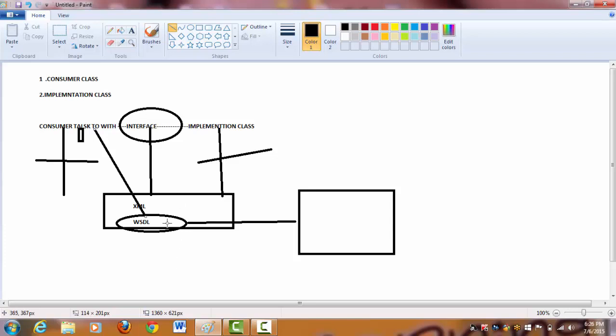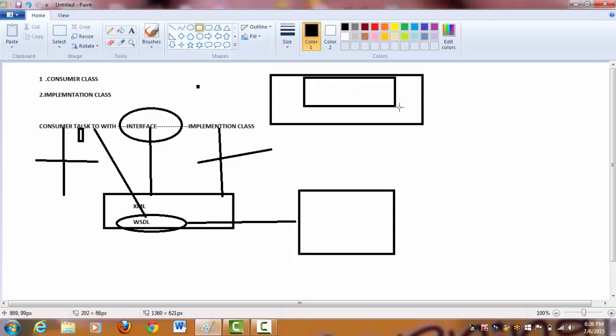So now it's very clear for us, because we have discussed what consumer classes are, what implementation classes are, what WSDL is, and what XML is.